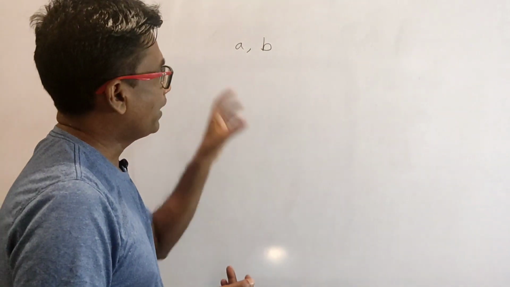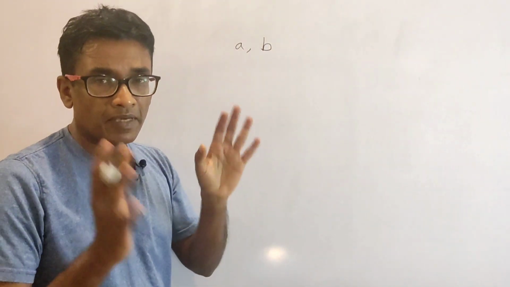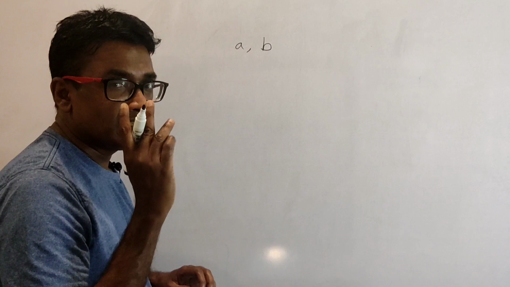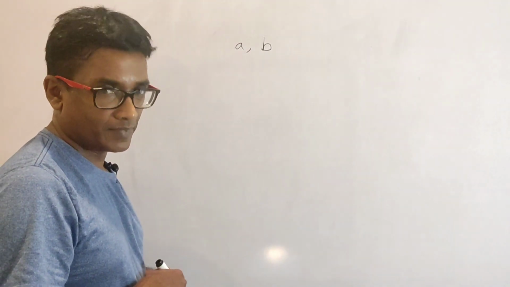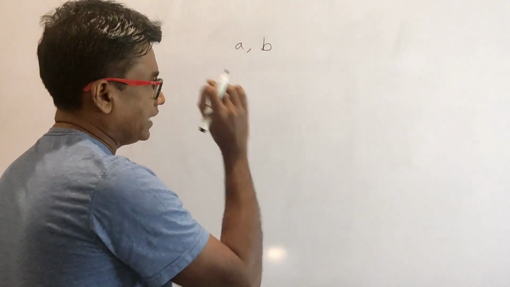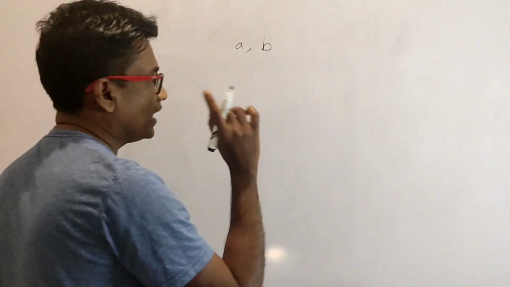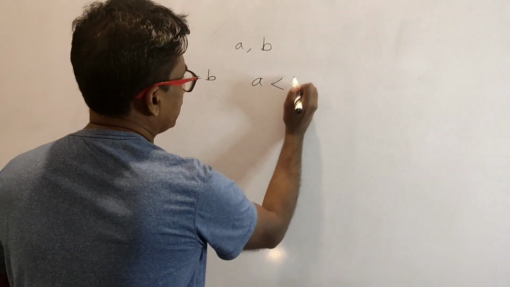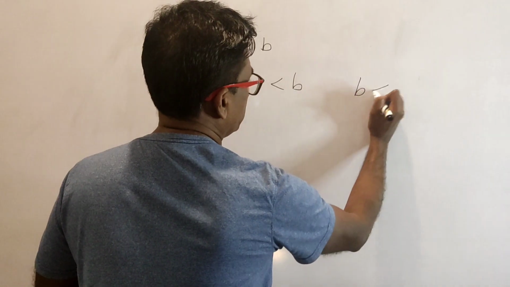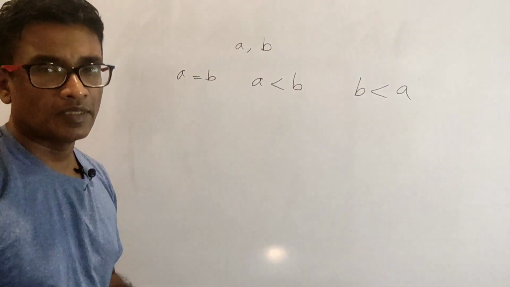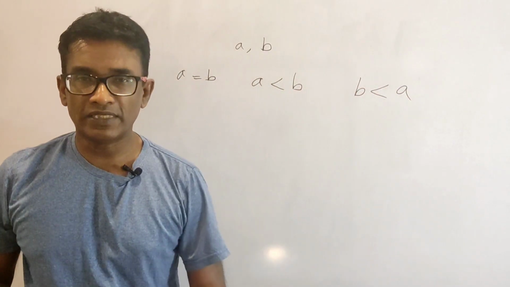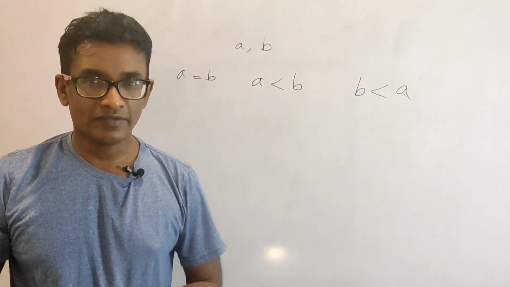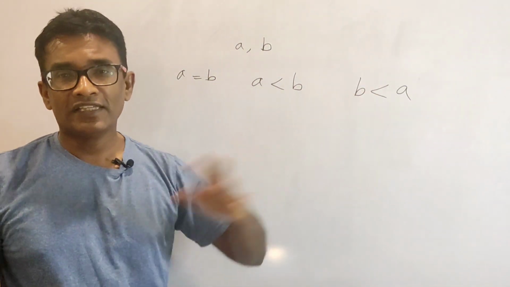Then there are only three possibilities. A could be equal to B, A could be smaller than B, or B could be smaller than A. These are the only three possibilities. Can you think of any other possibility? I don't think so, right? So that is the fifth axiom.